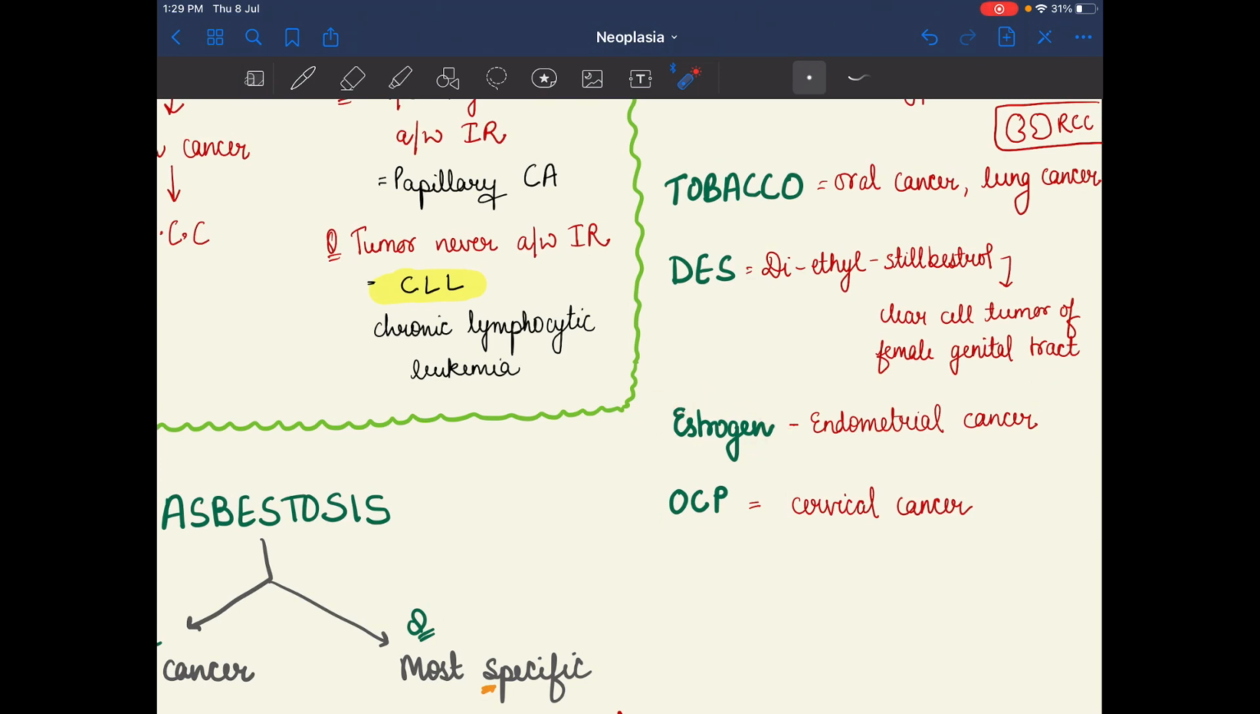Due to estrogen, the risk of endometrial cancer increases. OCP, oral contraceptive pills, cause cervical cancer. Estrogen, E for endometrial cancer; oral contraceptive pills, cervical cancer.